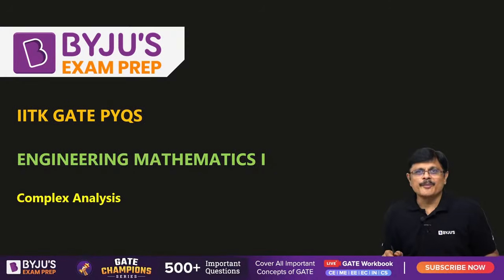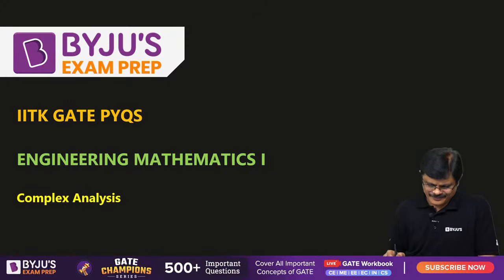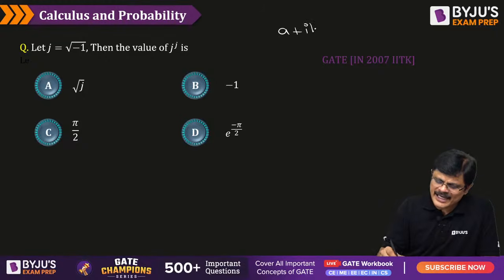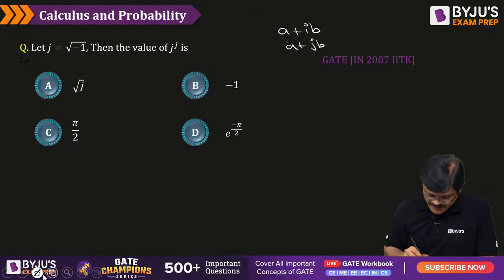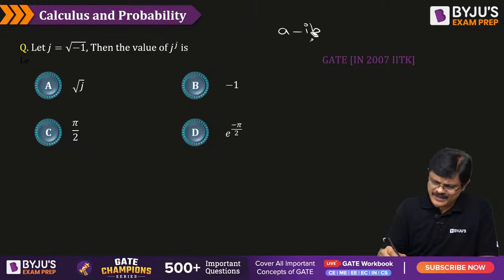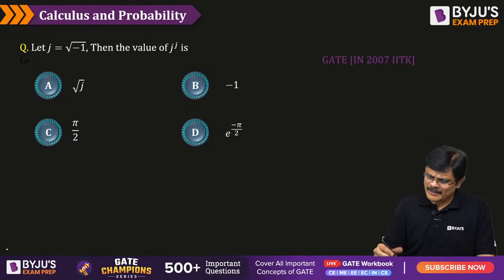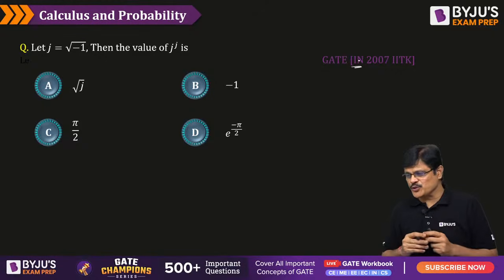Let us take some problems from complex analysis now. J is under root minus 1. Then what is j power j? Generally in mathematics we use i, whereas electrical and electronics students mainly use j because they have a conflict with i. So a complex number we generally write as a plus ib, whereas sometimes they write a plus jb. You need to understand from the context. Whether j or i, they are one and the same. In mathematics we use only i, but electrical people use j, my dear friends.